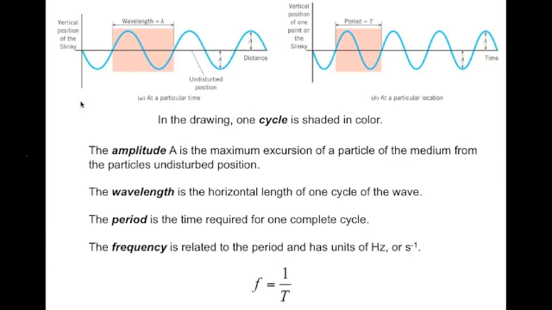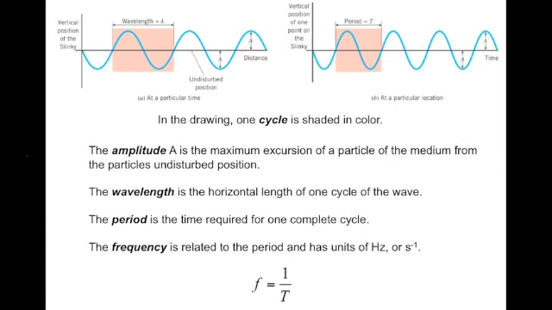The amplitude is going to be the maximum particle distance from its initial or undisplaced position. The wavelength then is going to be the horizontal length of one complete cycle of a wave. We'll diagram that later. The period is the time required to complete one cycle, and the frequency is related to the period by the equation we learned before, that frequency is 1 over the period.